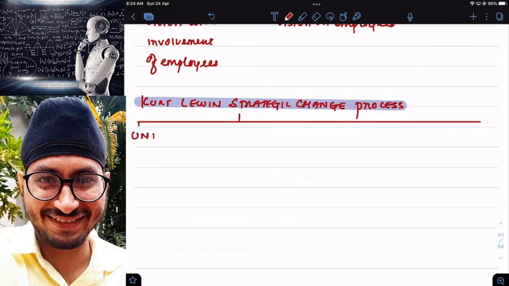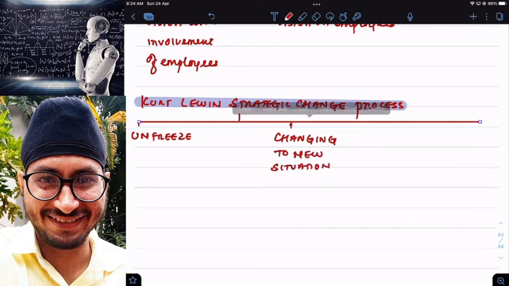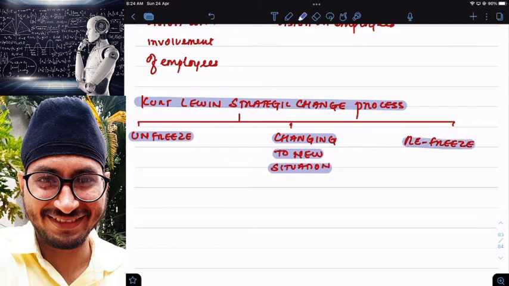First one is unfreeze. Second one, change, changing to new situation. And then refreeze. Unfreeze, change to new situation, refreeze.